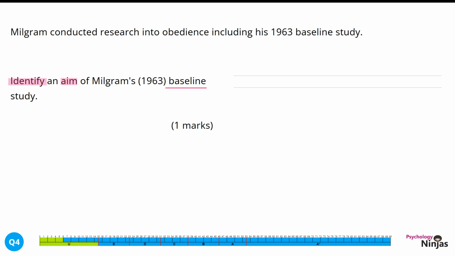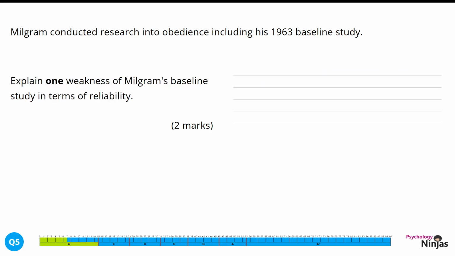Let's look at our response. To test the belief that Germans were different during the Holocaust. Here we have a clear aim identified, and this is focused in on Milgram's baseline that was particularly looking at Germans having a different personality during the Holocaust.